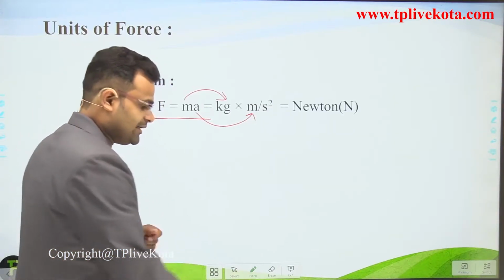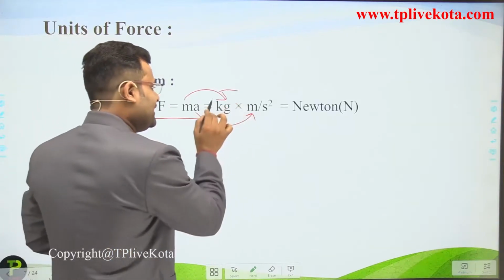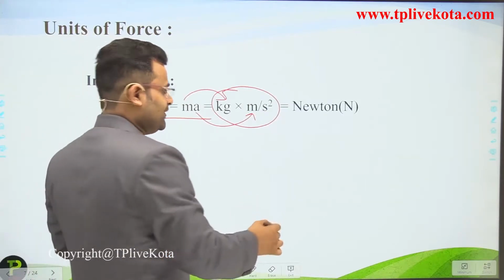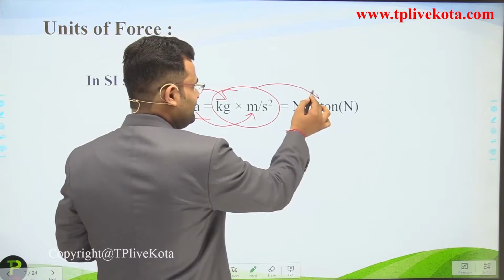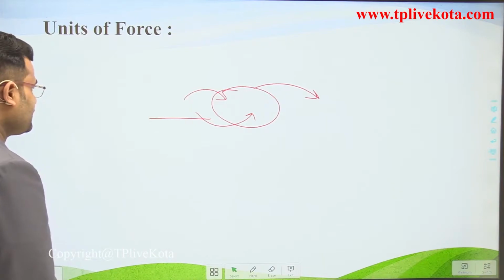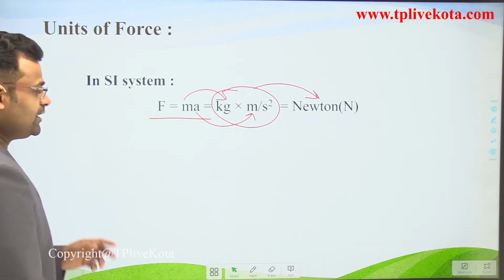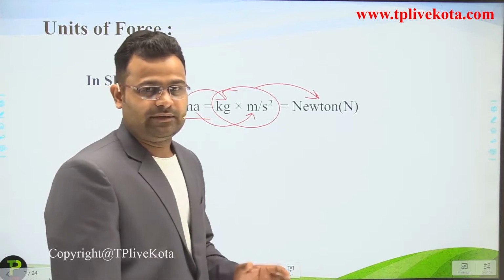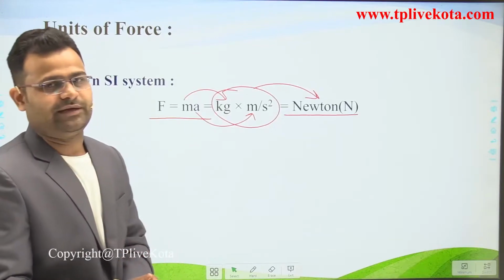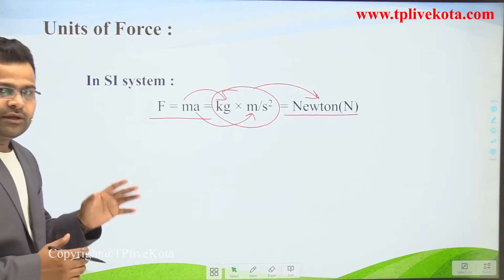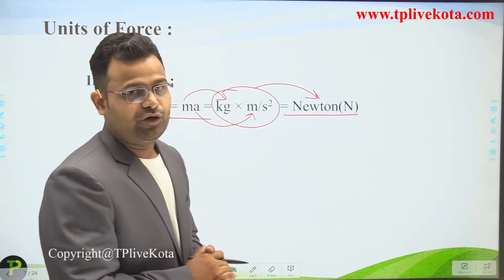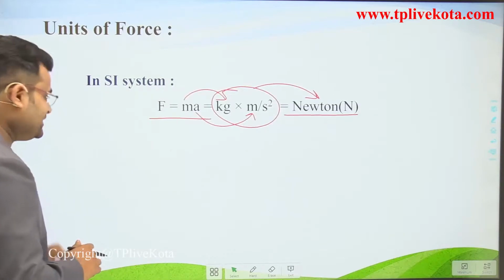But dear students, as we know, this complete expression has more than one word, so it is converted into a single word, that is Newton. Kilogram into meter per second square can be written as Newton. In a single word we can write Newton. Okay students, if we want to calculate the value of 1 Newton, then we use this expression.